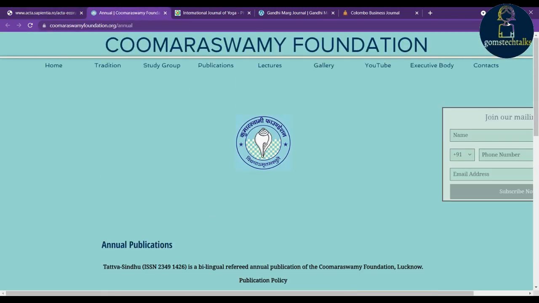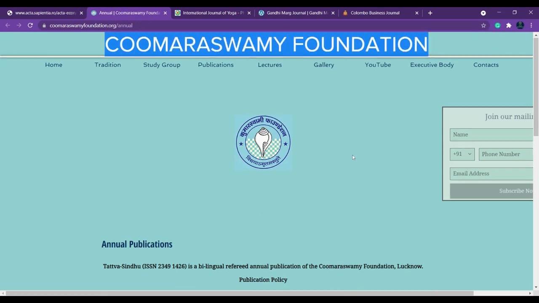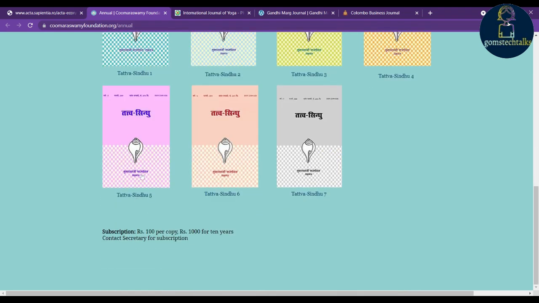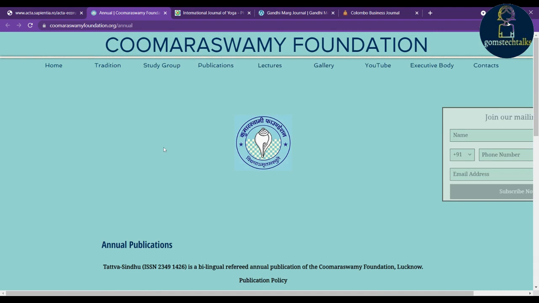So now let's go to the next one, which is Kumaraswamy Foundation. Here you can see that this is also listed in UGC. This is a bilingual refereed annual publication. So only one time they are publishing, and no charges are levied against the publication in general. But it is necessary to get the clearance of the references before publishing. So you have to read all these things very clearly. And you can also check with the previous publication.